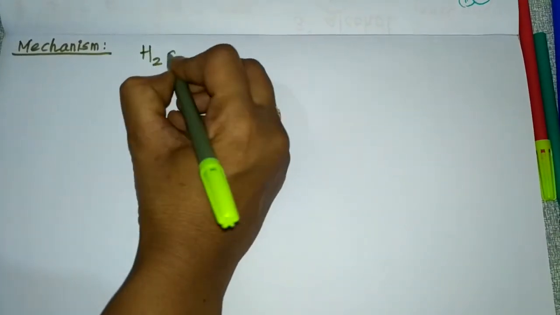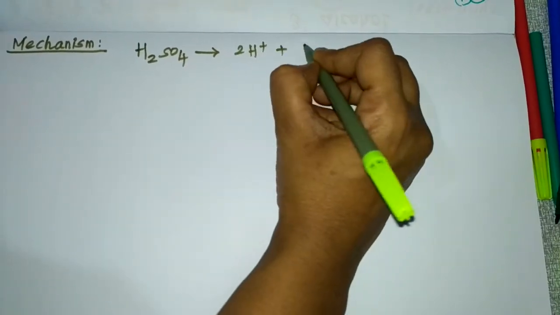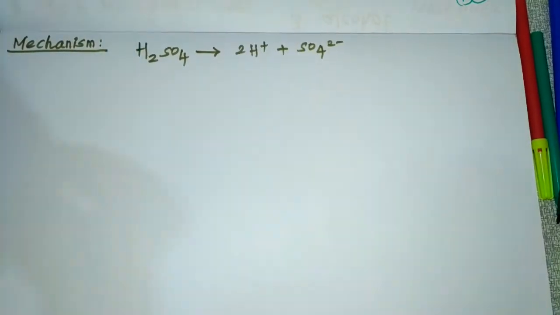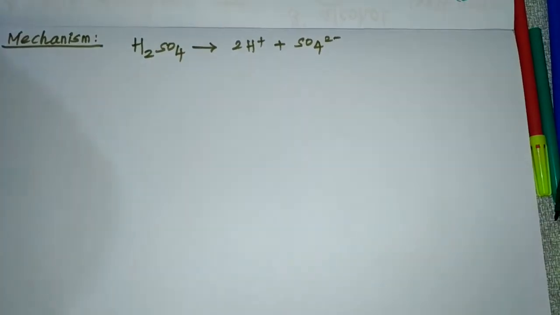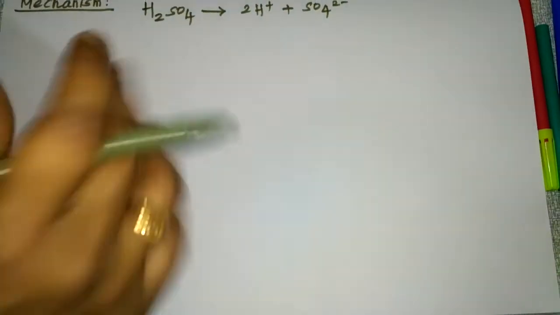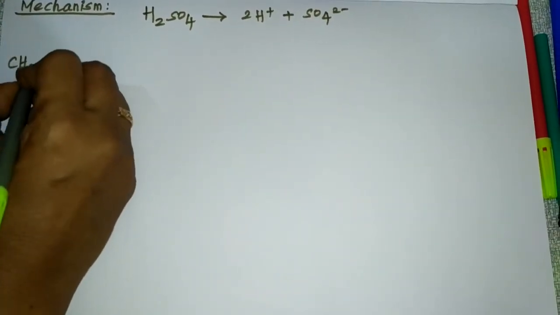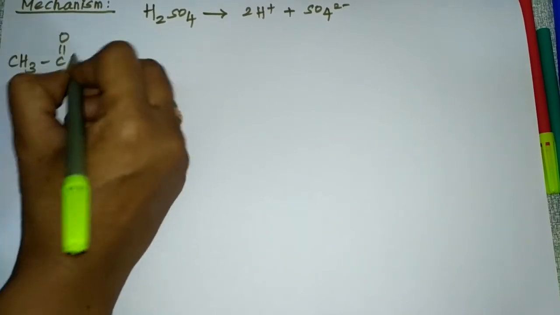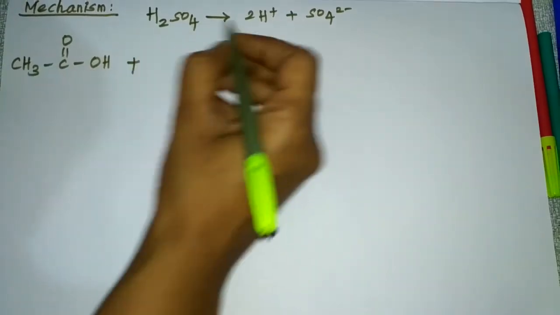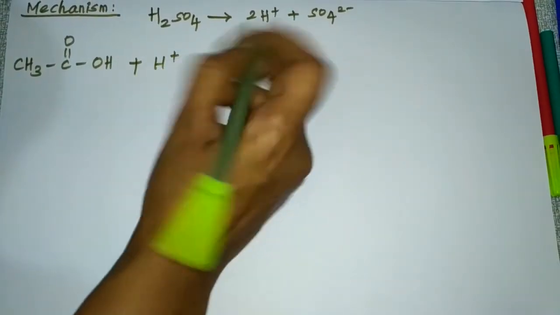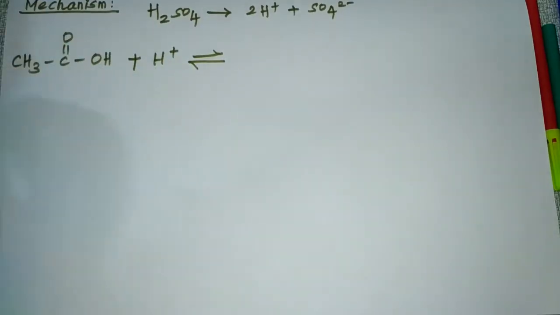What we are using is sulfuric acid, and if you take the sulfuric acid, it will split into H+ and SO4 2-. Okay, so this H+, this proton only, we are going to take from the acid. First, we are going to take the carboxylic acid. So I'll write CH3COOH, that is the ethanoic acid, plus one H+ that we are going to take from the acid. Okay, so this is step 1.